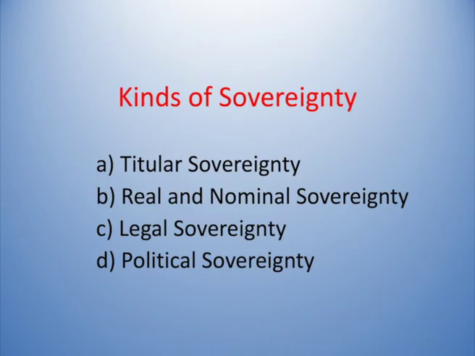And fourth one is the political sovereignty. What is political sovereignty? Political sovereignty means the sovereignty of the people to change the government every 5 years by exercising their right to vote, are called as the political sovereignty.